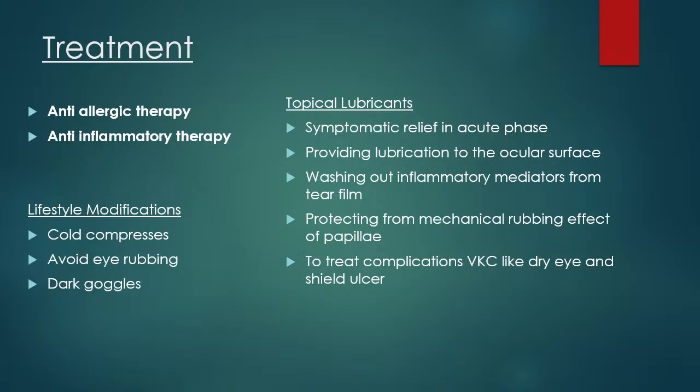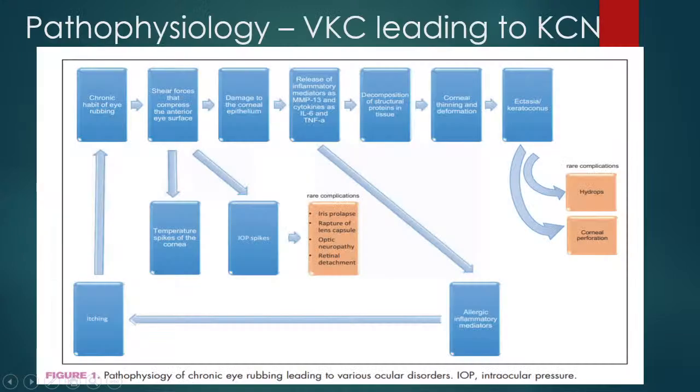The treatment would initially include lifestyle modifications, which include cold compresses, avoiding eye rubbing, and dark glasses. Topical lubricants provide symptomatic relief in the acute phase, as well as washing out inflammatory mediators from the tear film and protecting from the mechanical rubbing effect of the papillae.